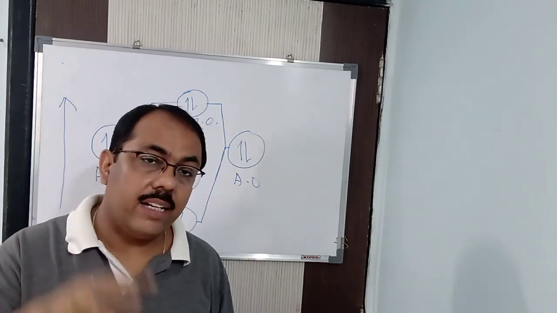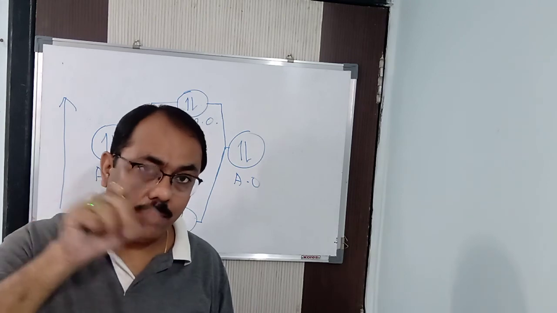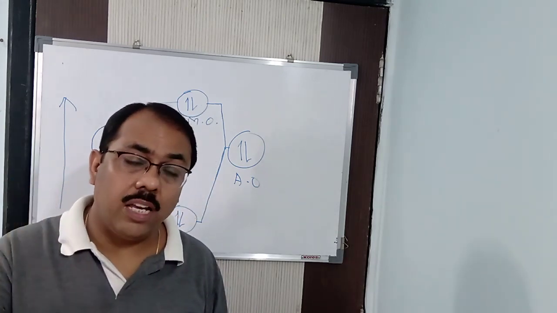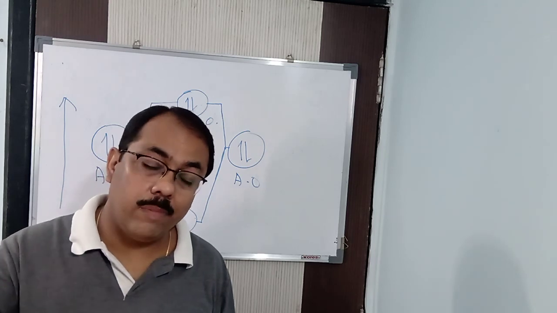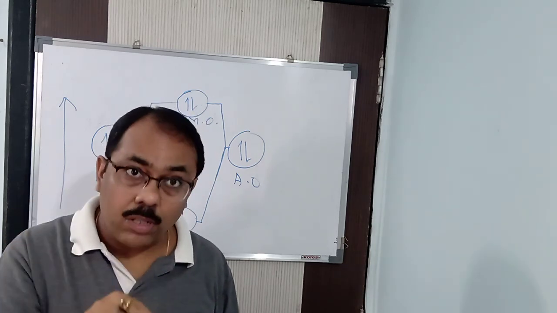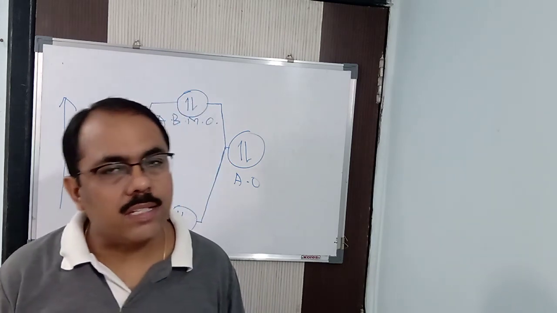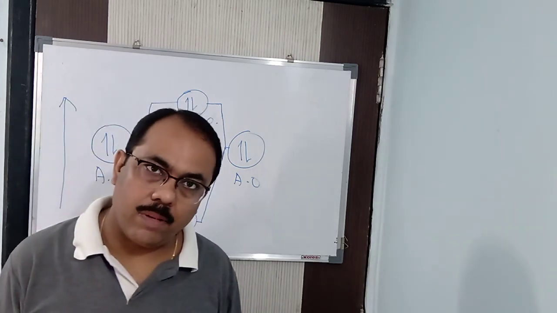I said that atomic orbitals are defined by psi. The wave function of an electron in a molecule is a molecular orbital. By the help of psi only, by the help of the Schrodinger equation only, I will explain how the atomic orbitals combine to form molecular orbitals. I will explain it in the next video.